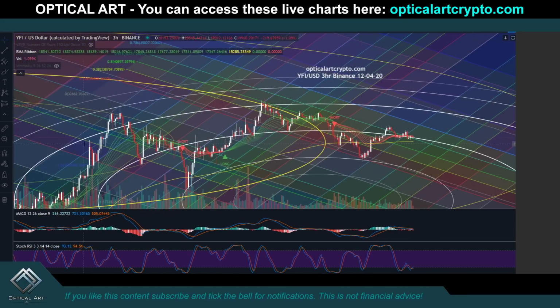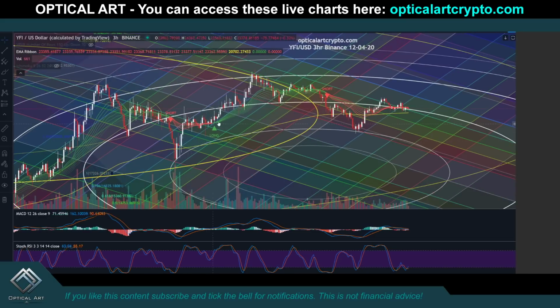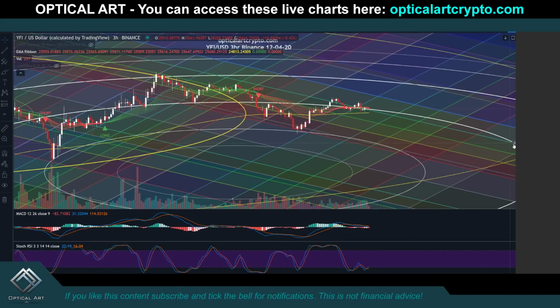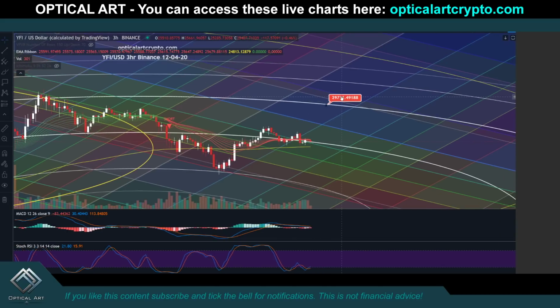Wi-Fi. This chart is a newer chart. You can see we're respecting this white fib circle very well. Resistance, resistance, support, support. Came down to this white ring, perfect support, resistance, resistance, support, resistance, support. So again, if we do push up, you are respecting the fib channel lines and the fib circles. Let me give you the fib circle chart targets first.